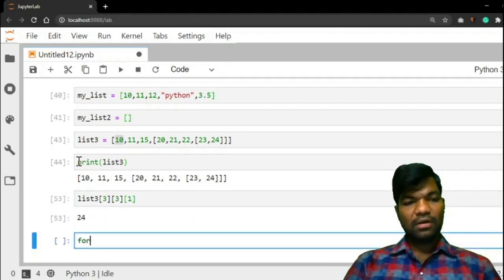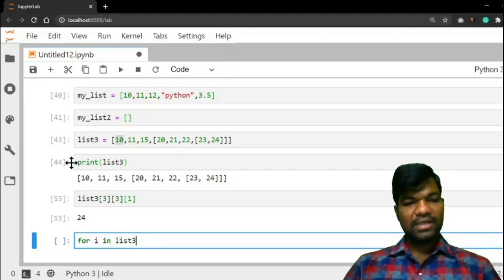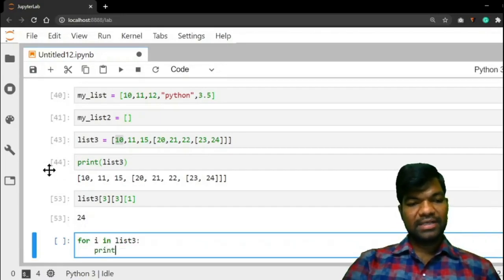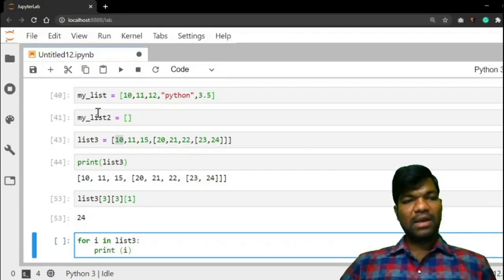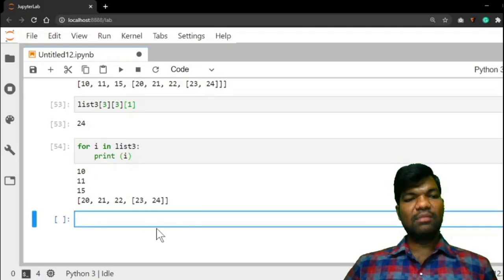Now coming to for i in list3. What do you have to print? Print of i. Run the code. Check these values: 10, 11, 15. This is the complete list.